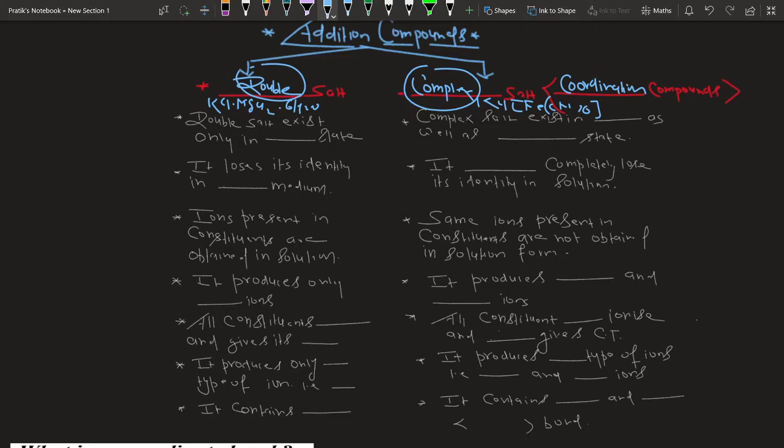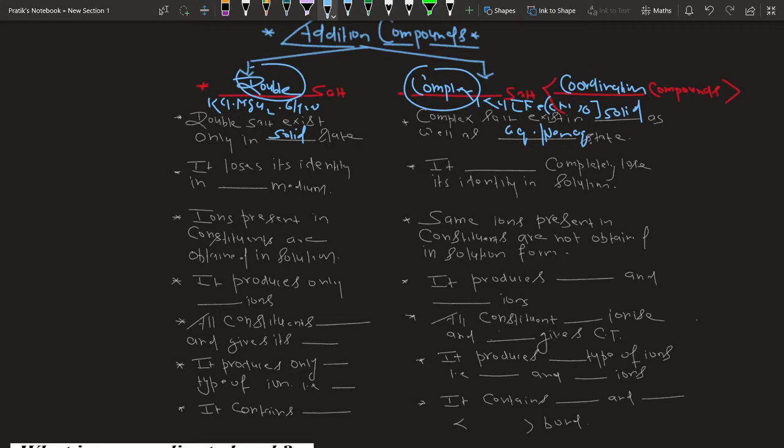What is the property we have seen? A double salt exists only in the solid state. Why do we say this? Because if you add this solid salt into water, the solid disappears and breaks into its constituent ions. A complex salt exists in solid as well as in aqueous and non-aqueous states.